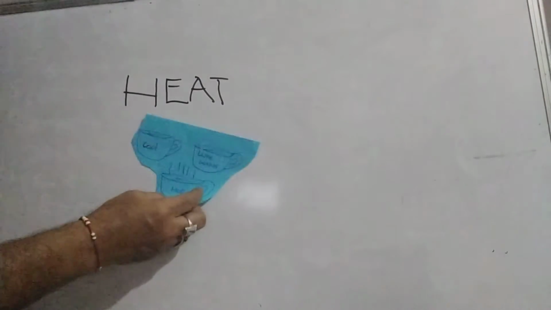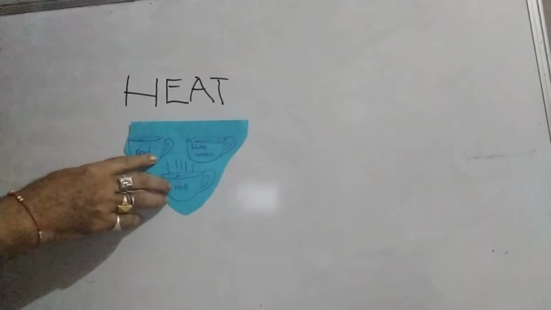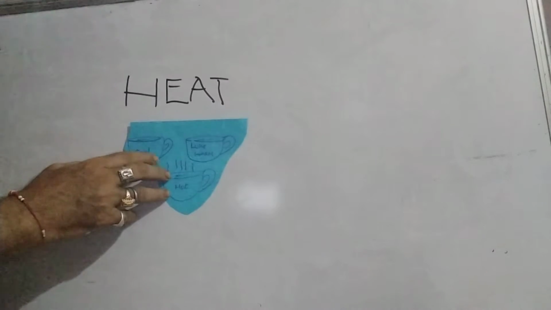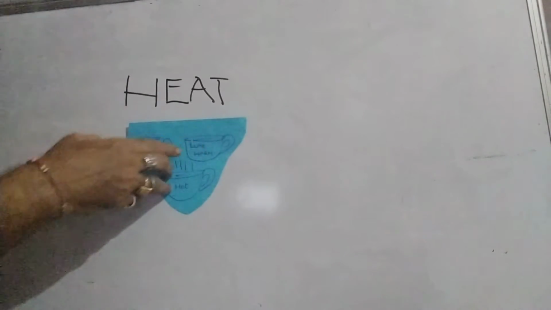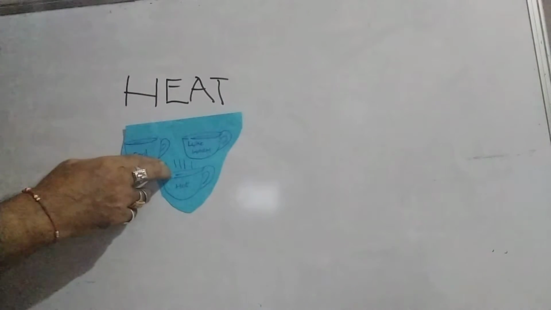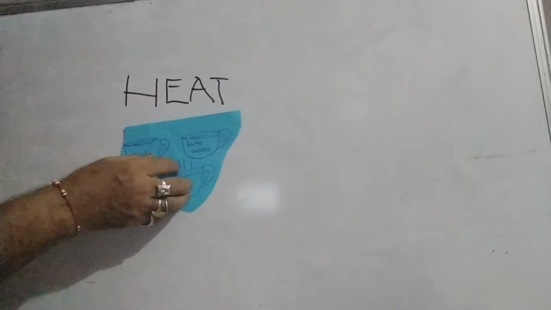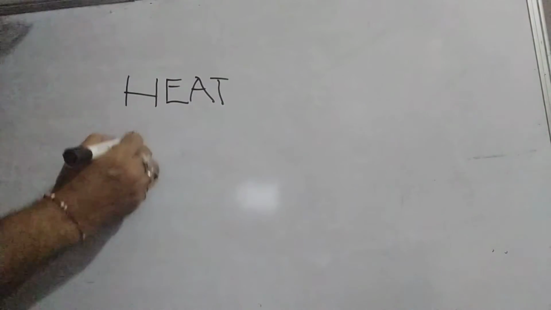Similarly, if you take three cups of water, this is cool water, this is lukewarm water, this is hot water. Here also the hotness has different degrees. Maybe it is 0 degrees or 1 degree or 2 degrees, this is 10 degrees or 20 degrees, this is nearly 100 degrees centigrade. So there are different energy levels of that heat. We can call the degree of heat or cool, the degree of hotness or coldness, as temperature.